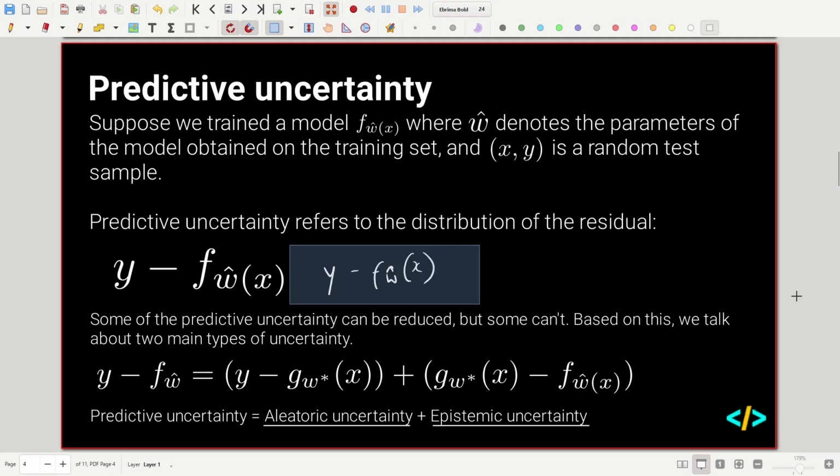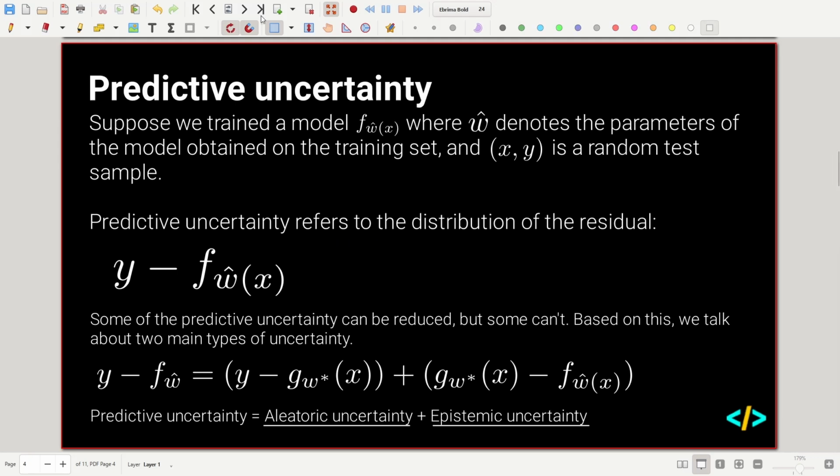Does that make sense? y is in a perfect world, so it's not realistic. g w star is the best realistic parameters, so y minus g w star equals the uncertainty we can't control. Yeah, that's perfect.